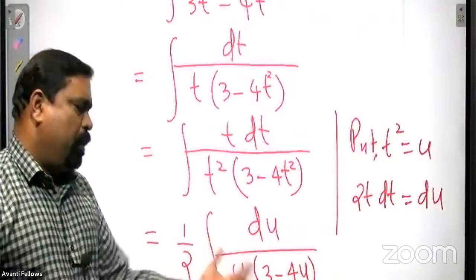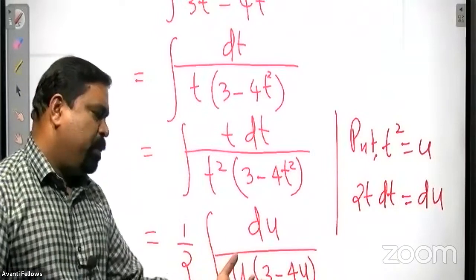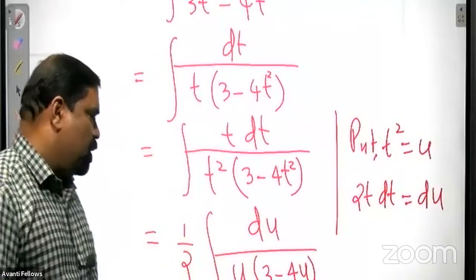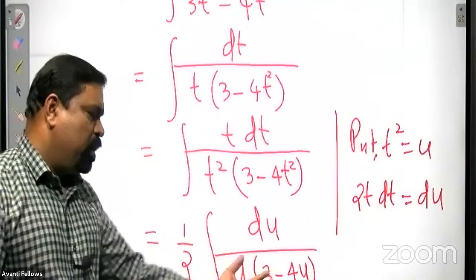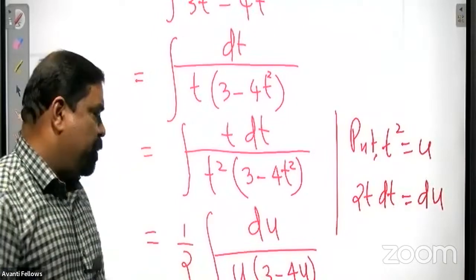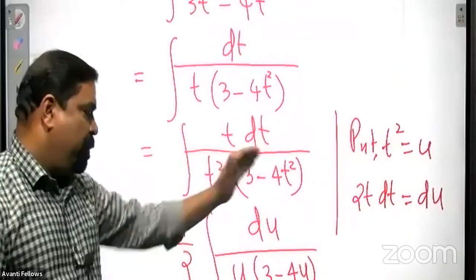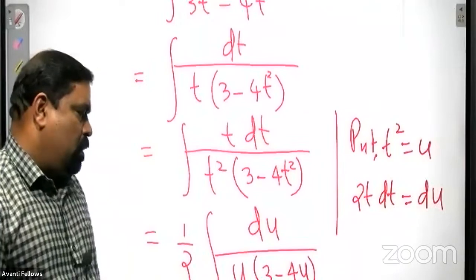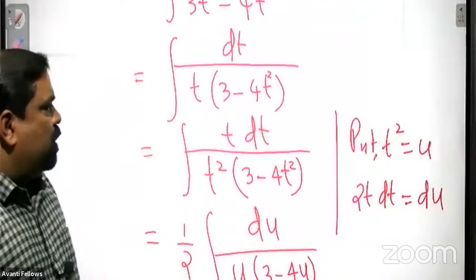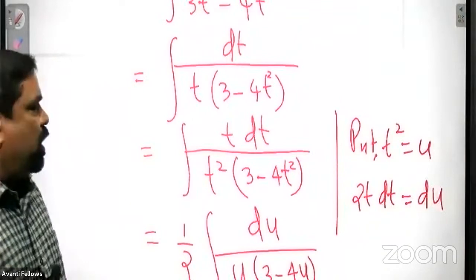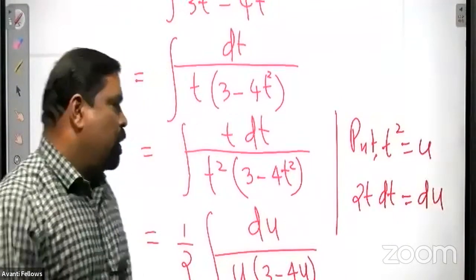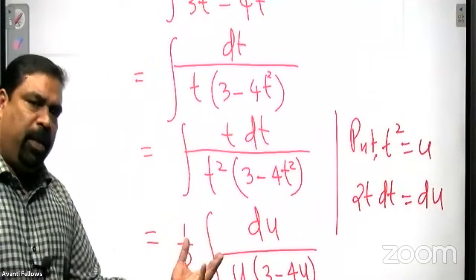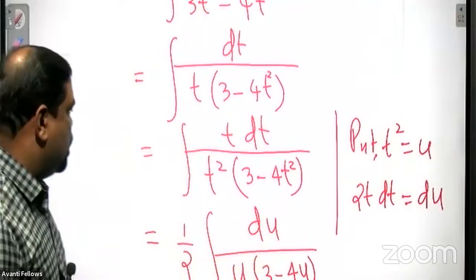Now, you know the method. It's very simple. You have to do the partial fraction. Anyway, any method you can do it. Better to do the partial fraction. Only two terms are there. So apply the partial fraction: a by u plus b by 3 minus 4u, and find a and b. After that, remember we have done two substitutions, so at last we have to get back the answer in x. Don't forget. I think the remaining you can complete. Apply partial fraction and complete.